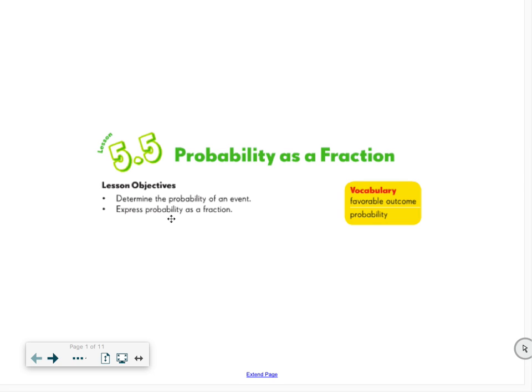So you're going to get scenarios and you have to actually determine the probability of something, and express it as a fraction. Two words that you need to know are favorable outcomes, meaning which one's probably going to happen, and probability, which means what is the likelihood of something happening.